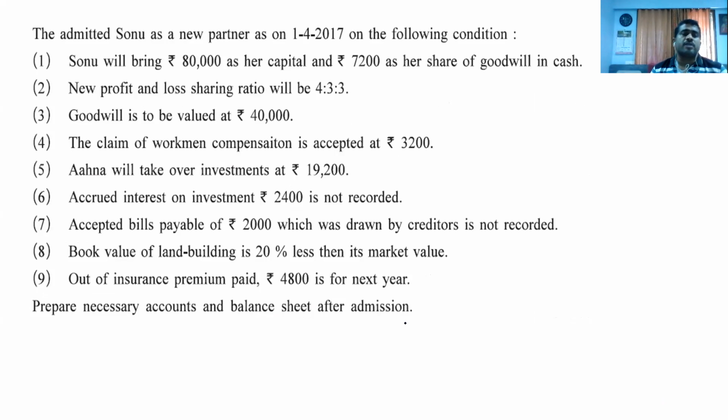When this point is there, we have to see that how much actual share of Sonu is there, and whatever he brings for cash, we have to adjust it. The workman compensation accepted at 3,200. Ahana is taking over investment at 19,200. Accrued interest on investment is 2,400. Bill payable 2,000. Land and building, insurance premium.